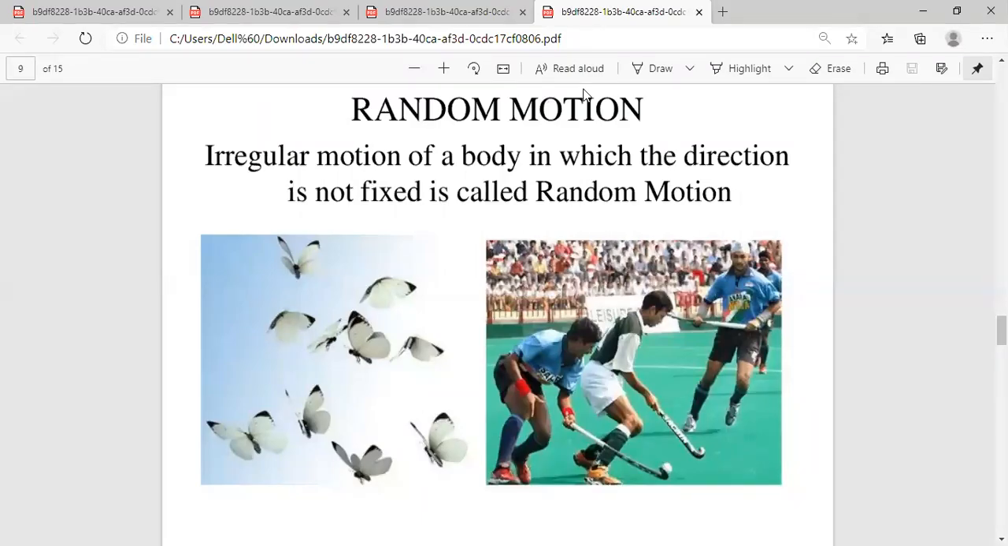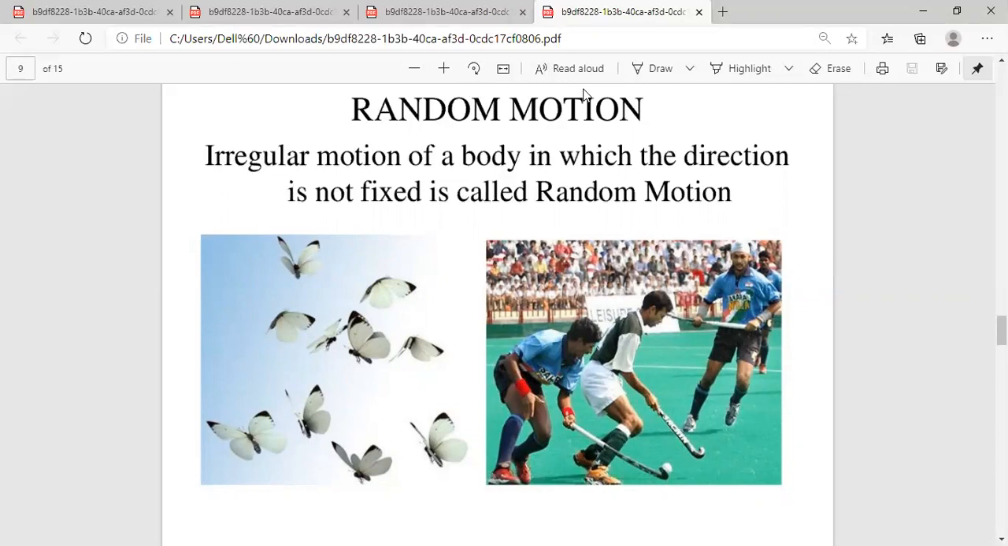Hello students. So today I will continue your chapter number 10, and the topic that we had started was the different types of motion. So children, already we have discussed rectilinear motion and circular motion. So now I will continue with random motion. Another type of motion is random motion.